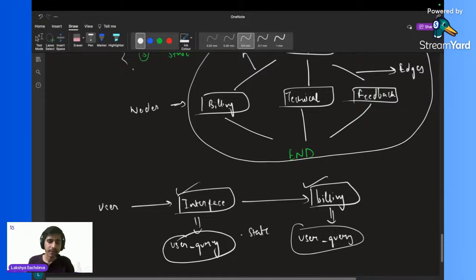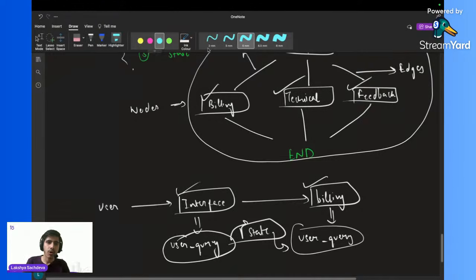Because I have stored this user query in my state over here, all the other nodes, not only the billing node, but the technical node, feedback node, all the other nodes can access the state and access all the things, like the user query.